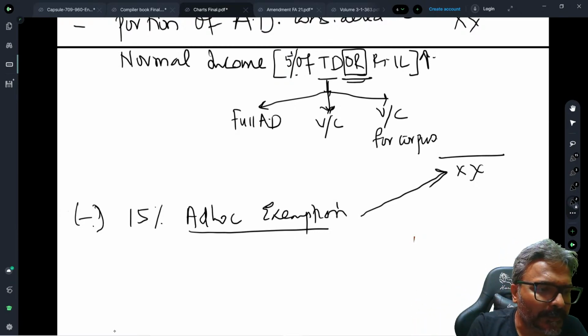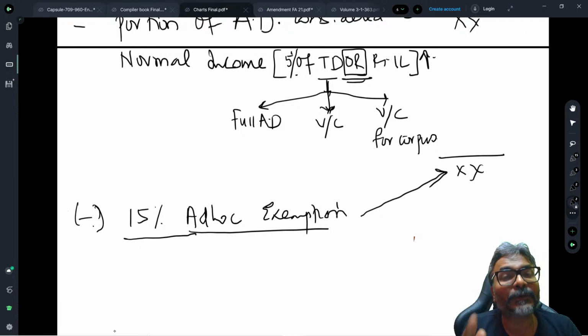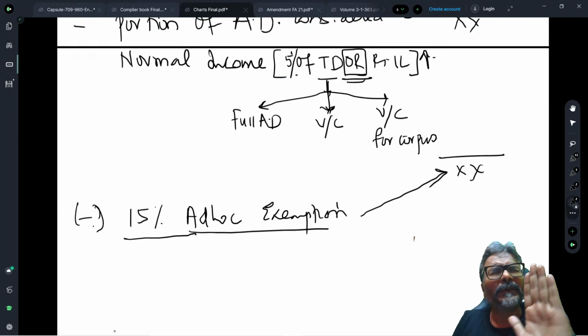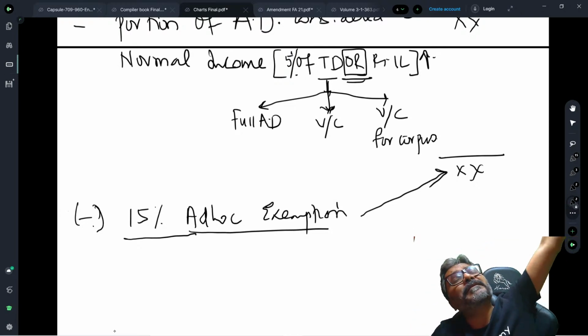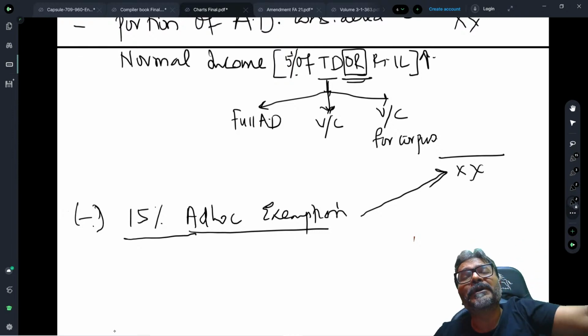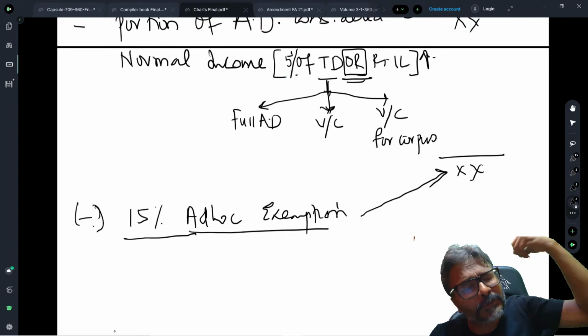It means there is no compulsion that you have to apply this 15% portion in the same year. No, you can apply it in any year whenever you wish to do it. Absolutely, it's up to you. So whenever you want to make an application from this 15%, you can do that application.